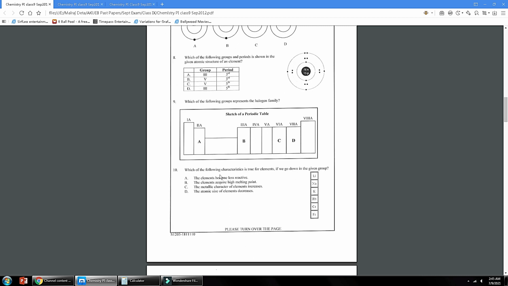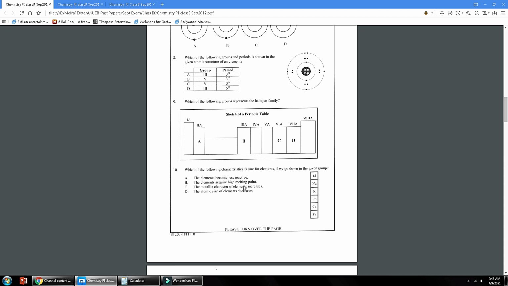Number 10: which of the following characteristics is true for elements as we go down in the given group? This is group 1A. Option A: elements become less reactive. No, in metallic groups elements become more reactive. Option B: the elements acquire a high melting point. This is wrong, because as you move down in any metallic group, the melting points will become low. Melting point and boiling point will become low, and reactivity will become high.